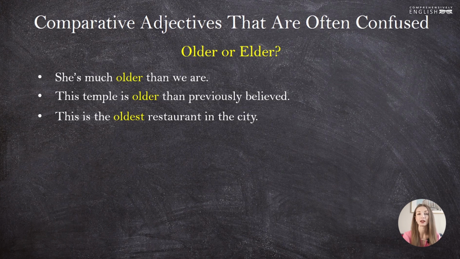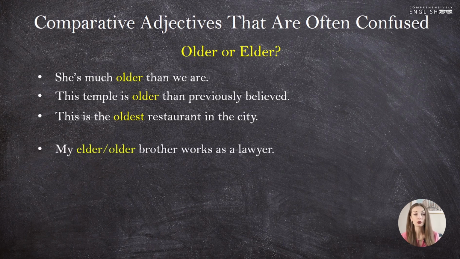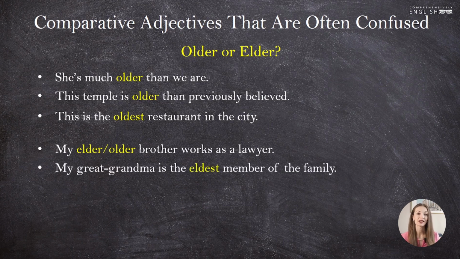If we want to compare family members and to say who is the most experienced, who has lived the longest, we will have this option to use the word elder. For instance, my elder or my older brother works as a lawyer. My elder brother or the brother who is older than me. My great-grandma is the eldest member of the family.